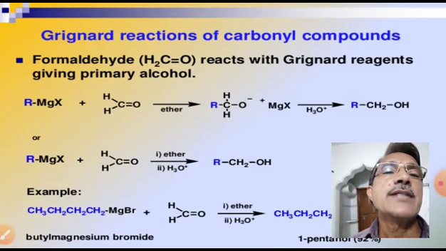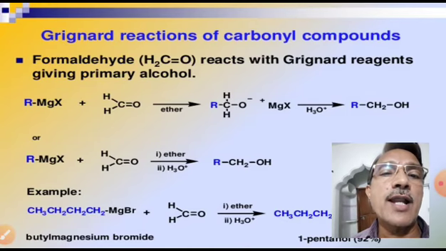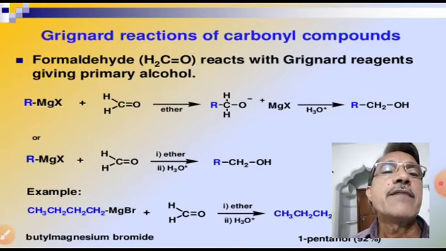RMgX plus HCHO gives rise to RCH2OH, means alkyl magnesium halide on treating with formaldehyde in the presence of ether and water gives a primary alcohol. So primary alcohol can be synthesized by treating a Grignard reagent with formaldehyde.